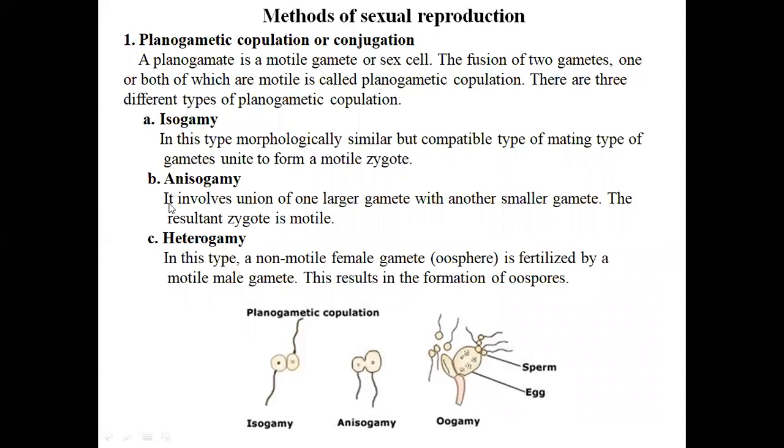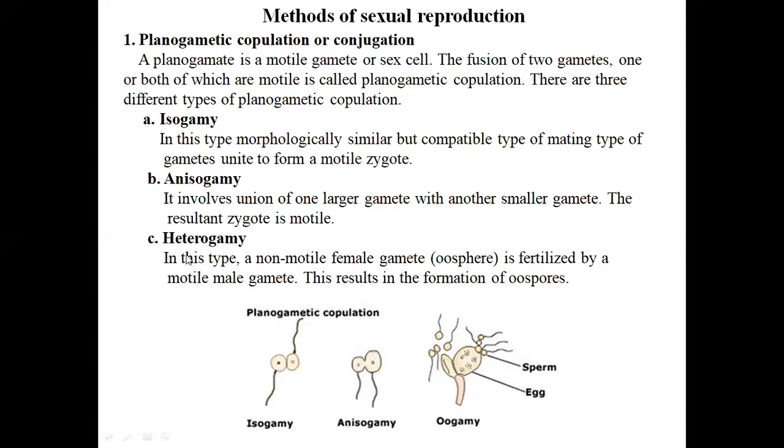The second is anisogamy, which involves union of one larger gamete with another smaller gamete, resulting in the development of a motile zygote. You can see here one gamete is large and the second is small in size. So this type of conjugation in sexual reproduction is known as anisogamy.